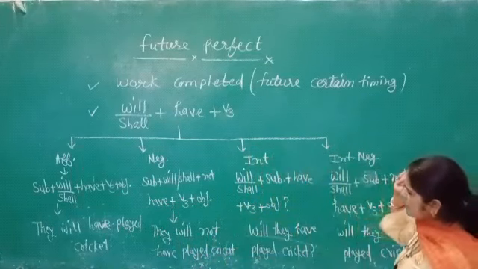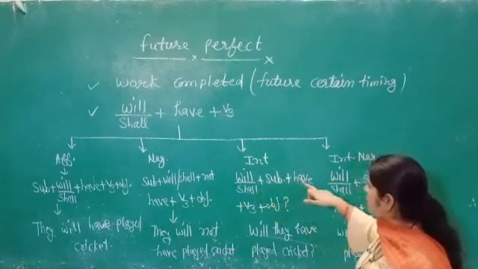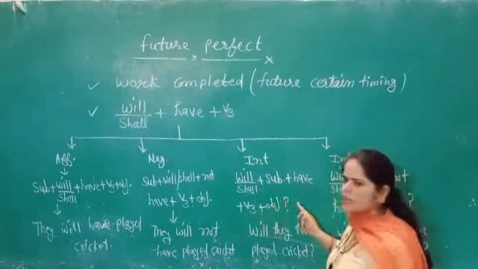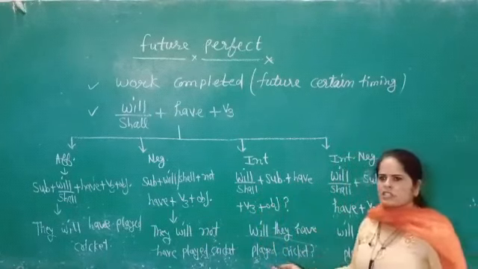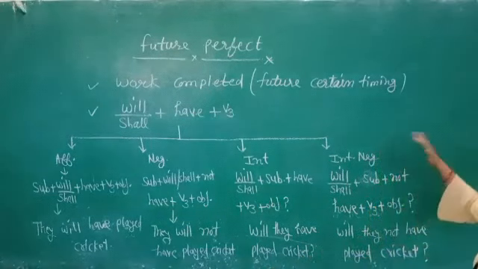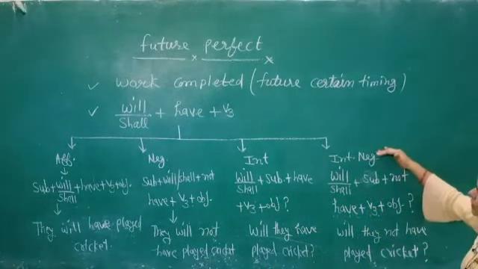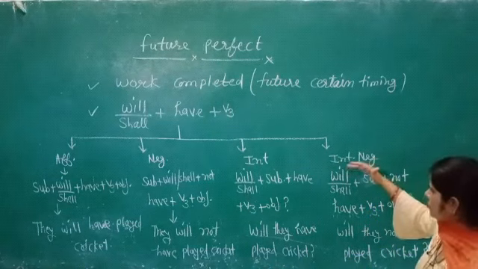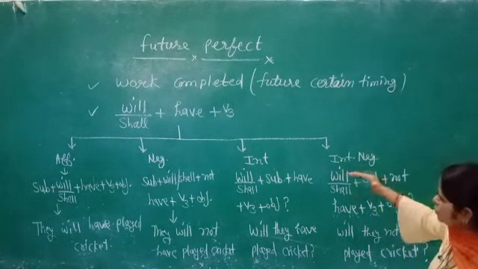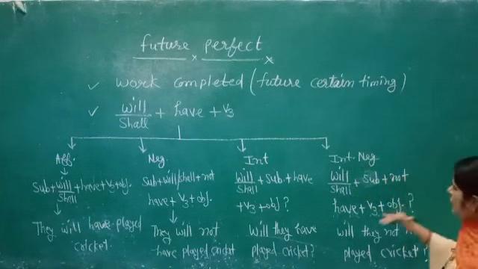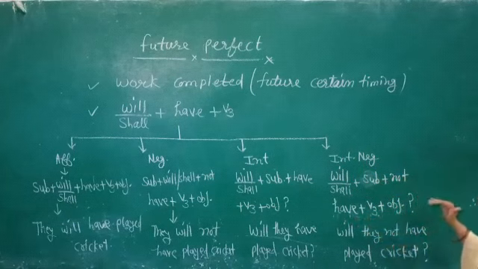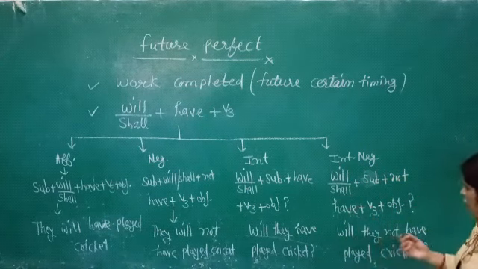In the interrogative sentences, we have will, shall, then subject, then have, then the verb's third form and object. See the example: Will they have played cricket? Now in the interrogative negative sentences, we have the sentence pattern: will, shall at the beginning, then subject, then not just after the subject, then have, then the verb's third form and object, and the question mark will be there. See the example: Will they not have played cricket?